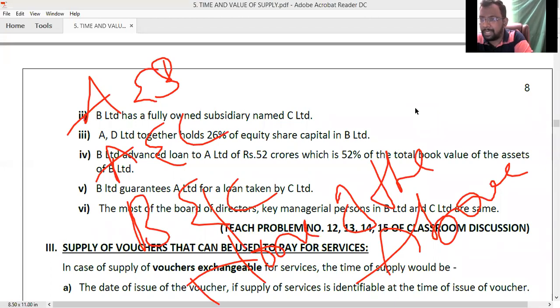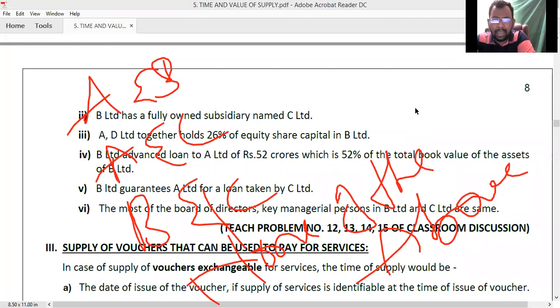Whether you said the right answer or the wrong answer, it doesn't matter. Participation matters always. The correct answer is, Gautam, B and C. Okay, very good. Look at the transaction first.